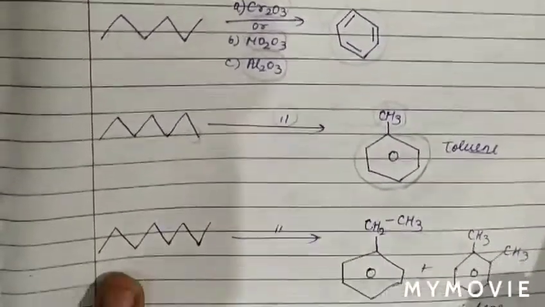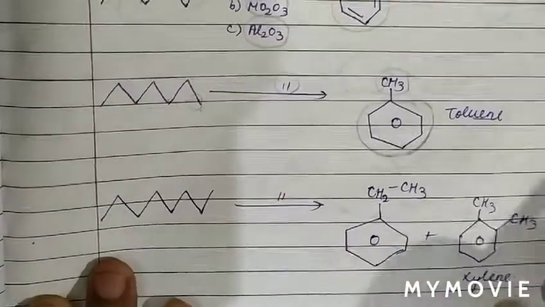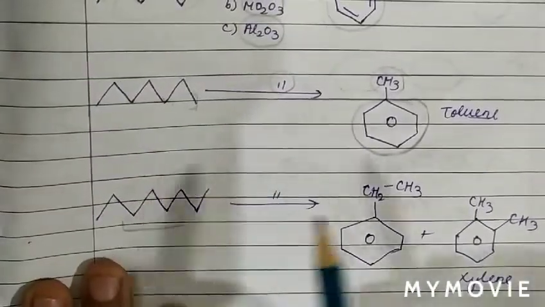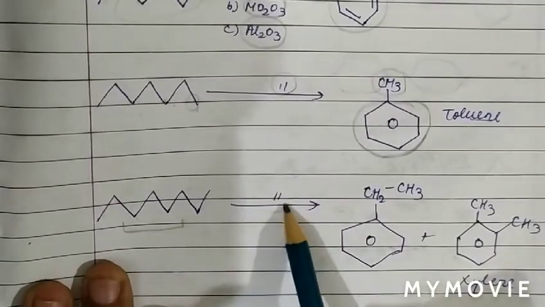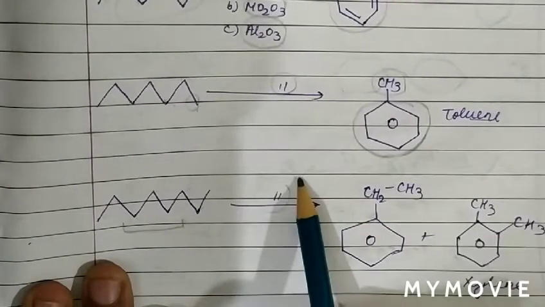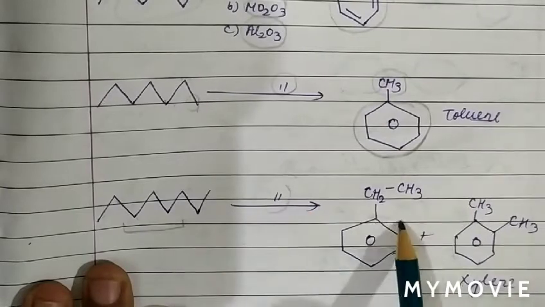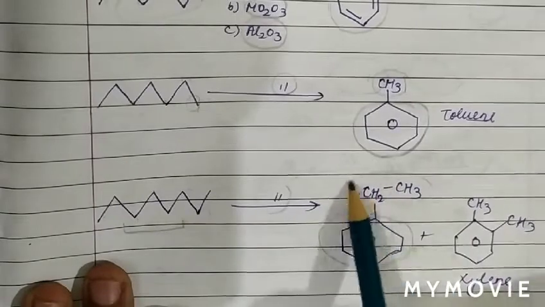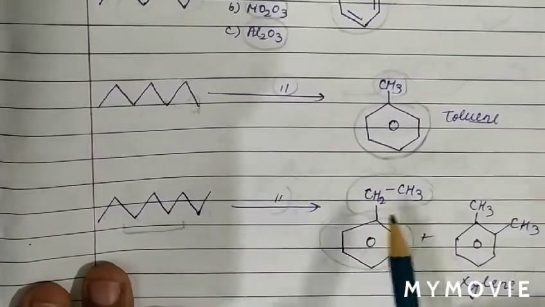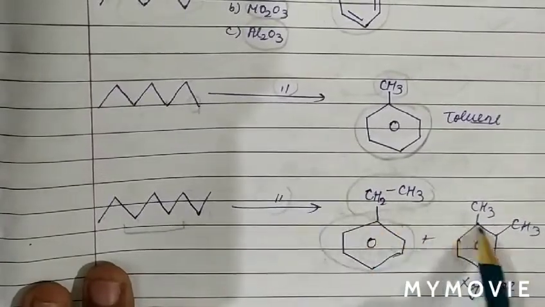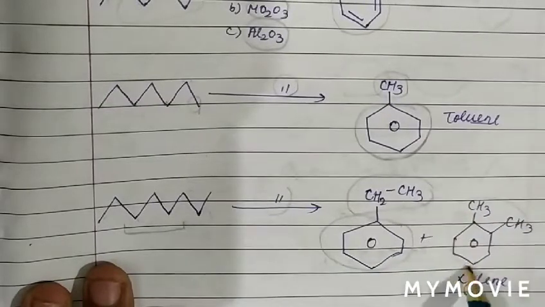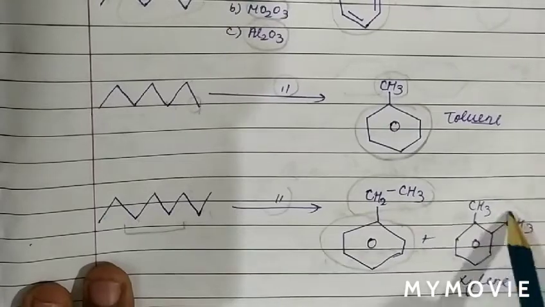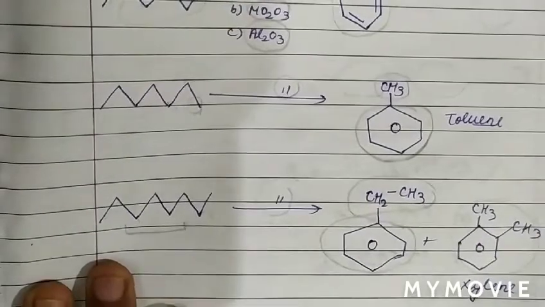Now see the next example of aromatization. As we can see, 1 2 3 4 5 6 7 8, there are 8 carbon atoms. So on aromatization by using catalyst Cr2O3, Mo2O3 and Al2O3, a 6 carbon chain will form an aromatic ring. Now the remaining 2 carbons will be in the form of a branch. So this is ethyl benzene. Also we can form the isomer. So basically this is orthoxylene, 1,2-dimethyl benzene, which we also call orthoxylene. So this is also an aromatic compound, therefore the reaction we call aromatization reaction.